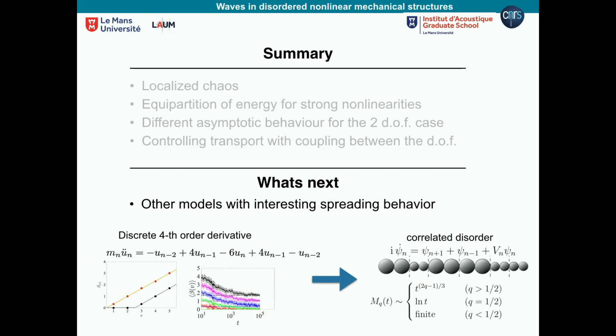One model that we found has the form of a fourth order discrete derivative. And in fact, this model seems to be mapped directly to a tight binding model with correlated disorder. Correlated disorder means that I'm putting the masses, for example, always in pairs. And this correlation induces energy spreading of a particular form. It seems that this model can be directly mapped to here. So we want to check this opportunity.